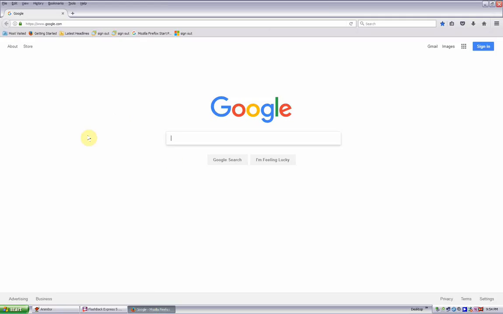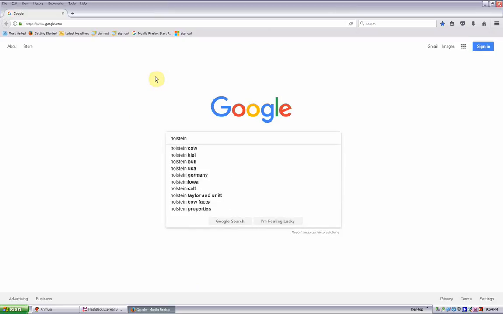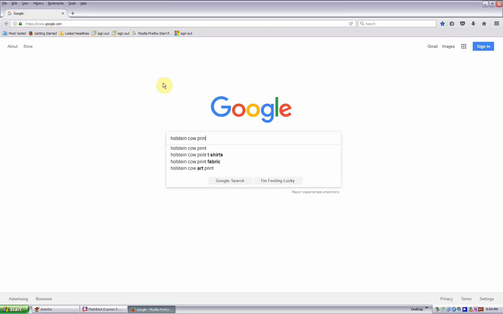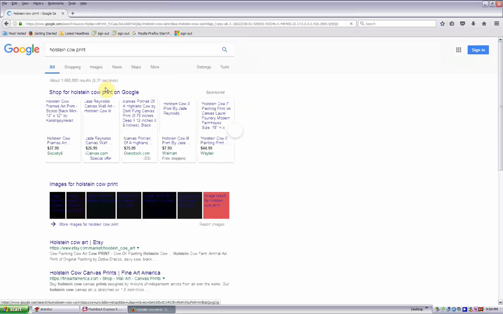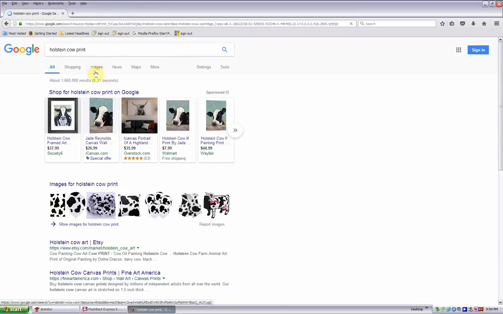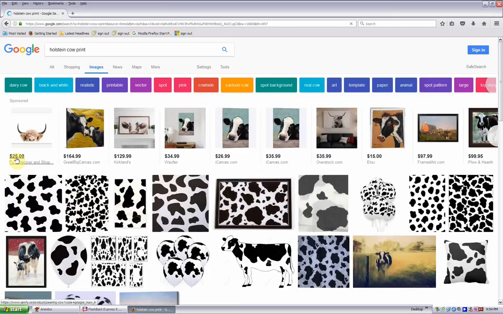So I'm going to go to Google and I'm just going to put in Holstein cow print. Make sure you put in print, because if you just put in Holstein cow, you get a bunch of pictures of cows. So put in cow print. Go ahead and search for that. And then I just go straight to images right here. You can already see there's balloons here with Holstein print on them, which is what we're about to make.